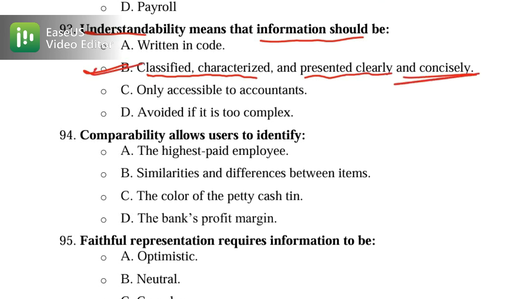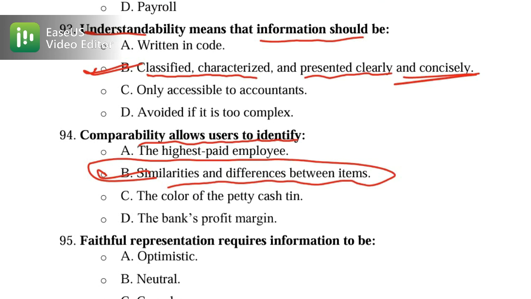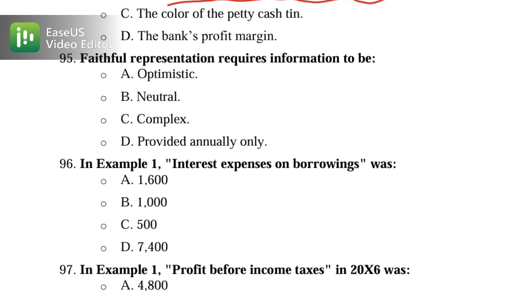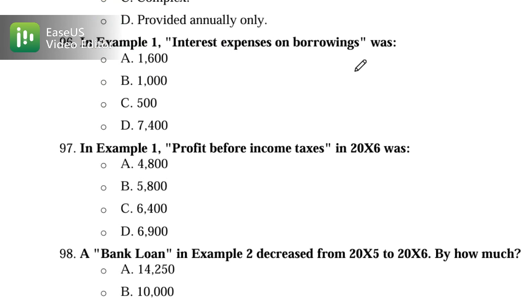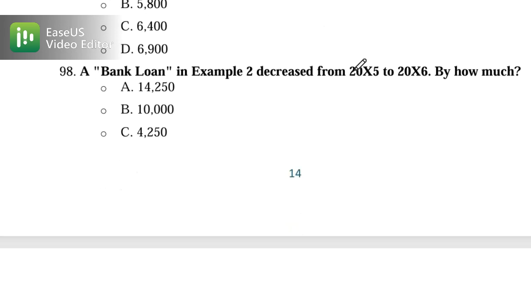Comparability. We know that comparability lets users see similarities and differences. So comparability allows users to identify similarities and differences between items. This is the correct option B. Okay. Faithful representation: we have discussed that faithful representation requires information to be neutral, complete, and free from error, if you remember. So faithful representation requires neutrality. Okay, these are examples which are in the notes we discussed earlier.